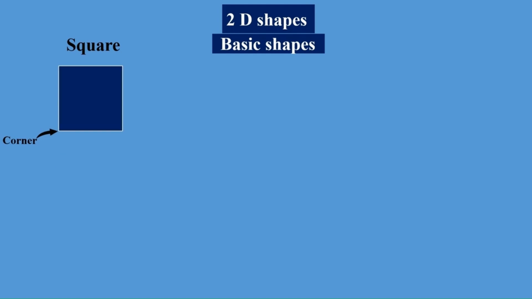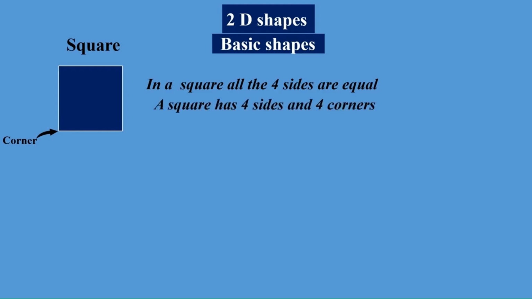We'll complete the square. Now what have you noticed in the case of a square? In a square, all the 4 sides are equal. And a square has 4 sides and 4 corners. Now let us take up the second case of rectangle.